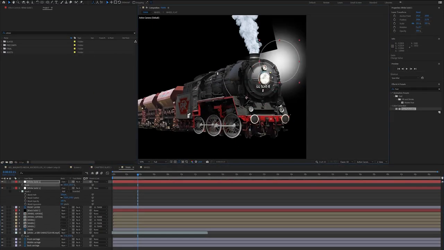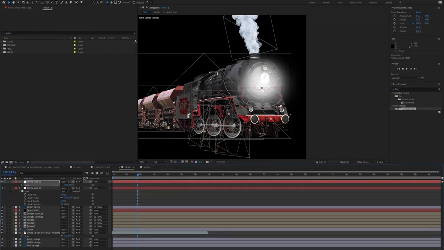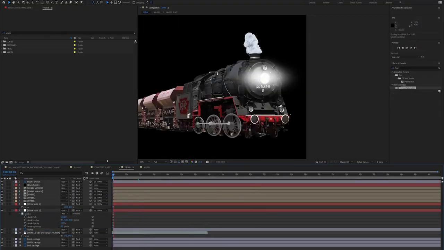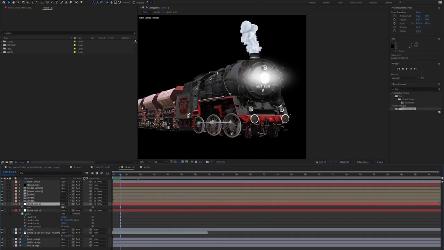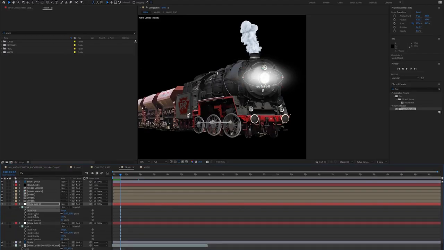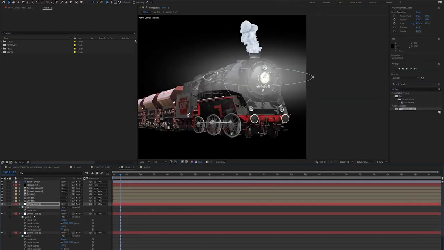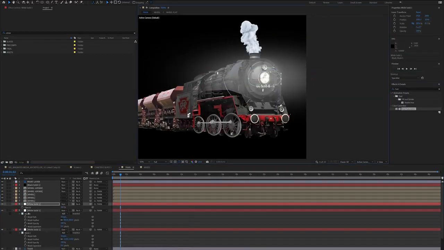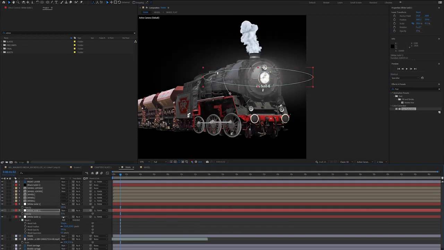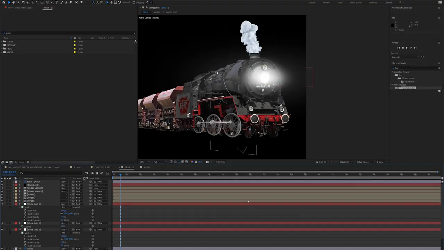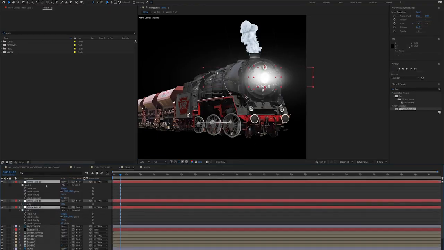So I've changed the blender mode to overlay on the bottom, and then I'm going to duplicate that layer, and I'm going to make the top white solid. I'm going to put that back down to a regular blender mode, just put it down to normal, and I'm going to stretch it out so it's more like an oval, so you get an anamorphic flare rather than a traditional spherical lens flare. I've just added that to the front of the train.